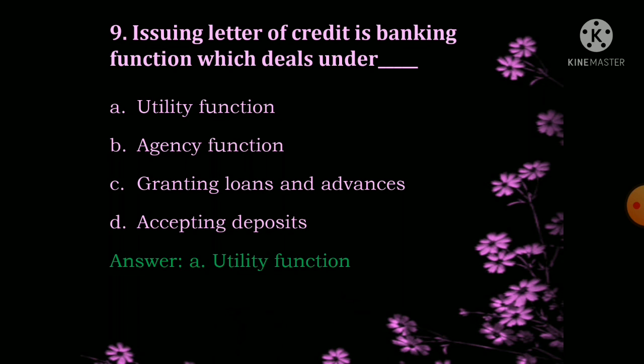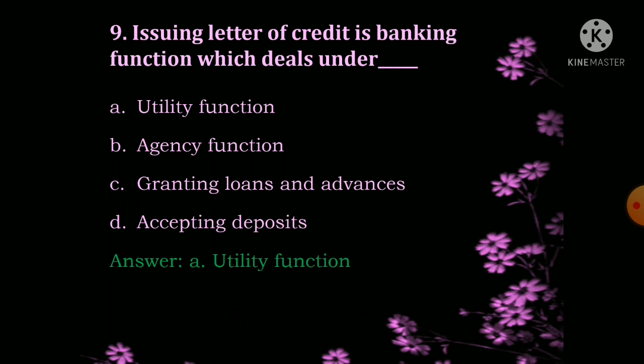They will issue a letter of credit which will specify the financial capability of any company, which is one of the important documents for import and export business. That letter of credit will be issued for the businesses conducting import and export business. So the utility function provides the function about a letter of credit.